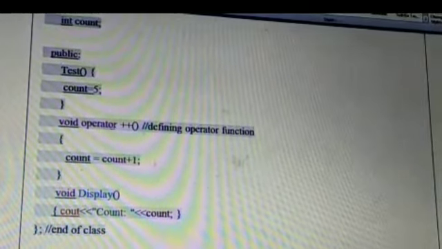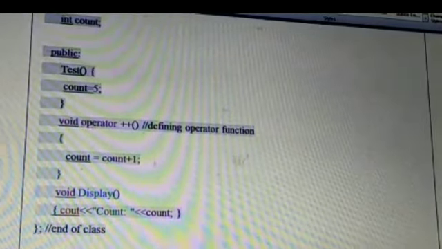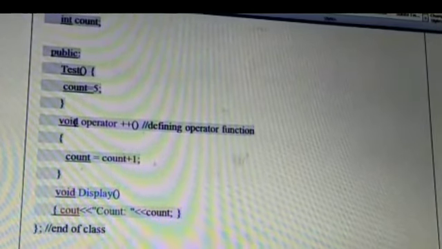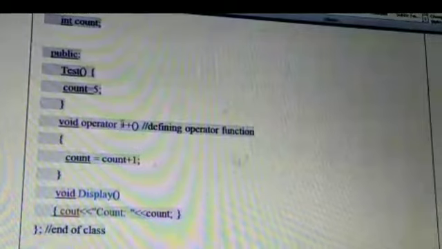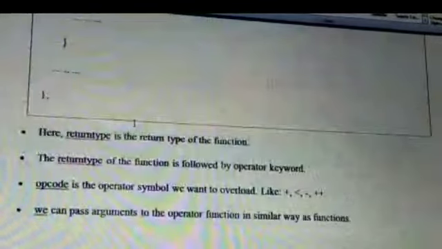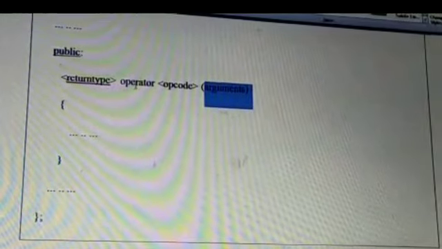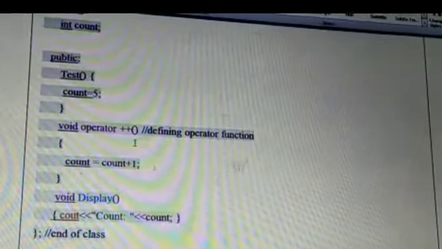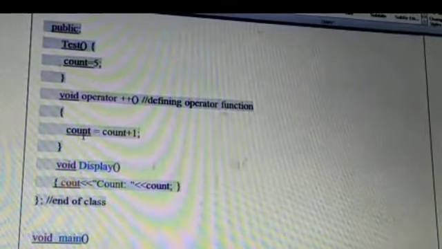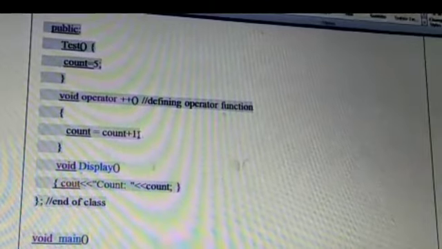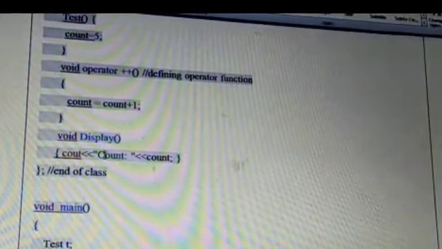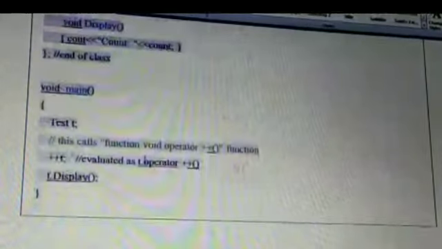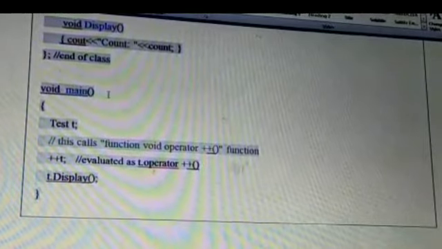This is your operator overloading function. Here you say return type void, keyword operator, opcode is plus plus, which we had discussed here. Return type, operator, opcode. In a unary operator, argument passing is not needed. I'll tell you why. In the operator function, count is incremented by 1, and in display we are showing the value of the count. This is our driver code, that is the main function.